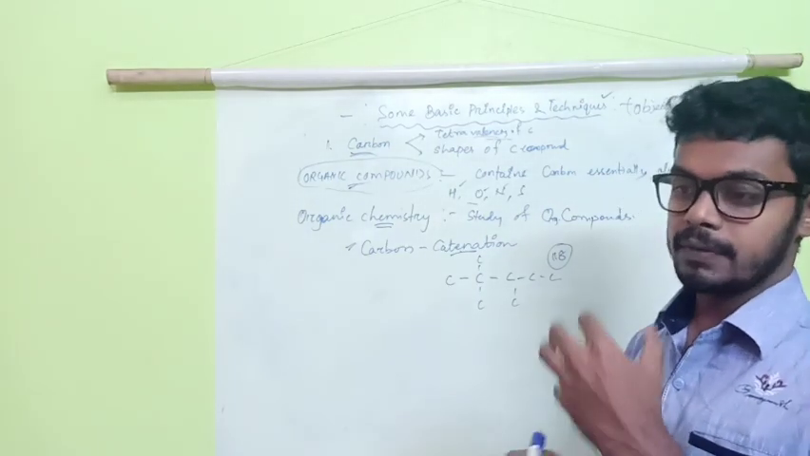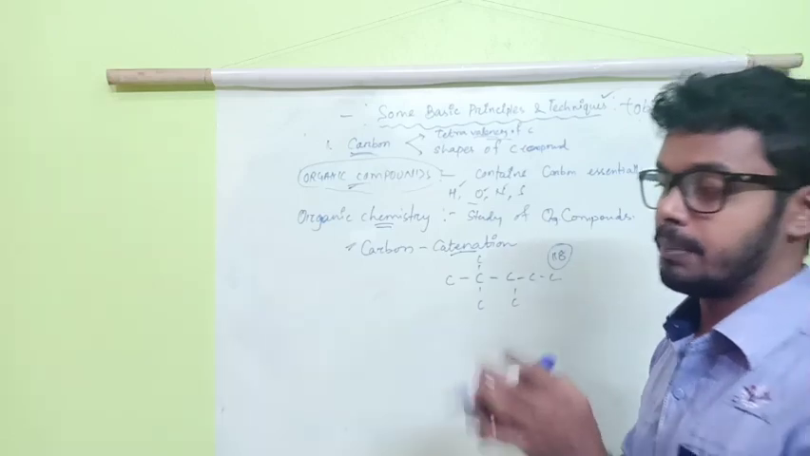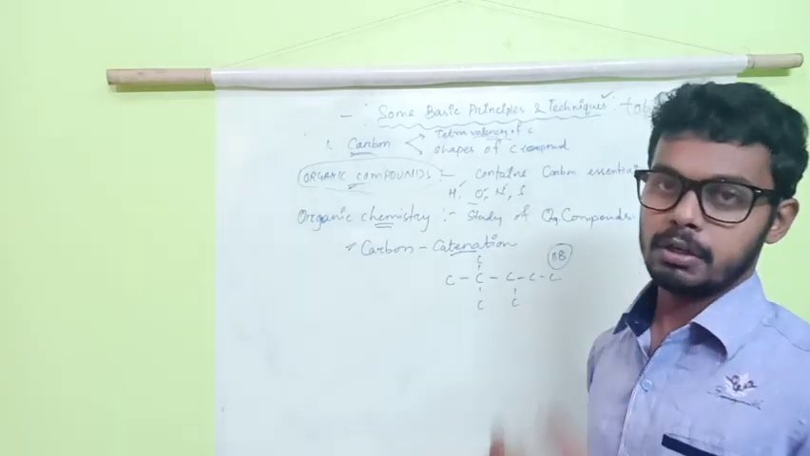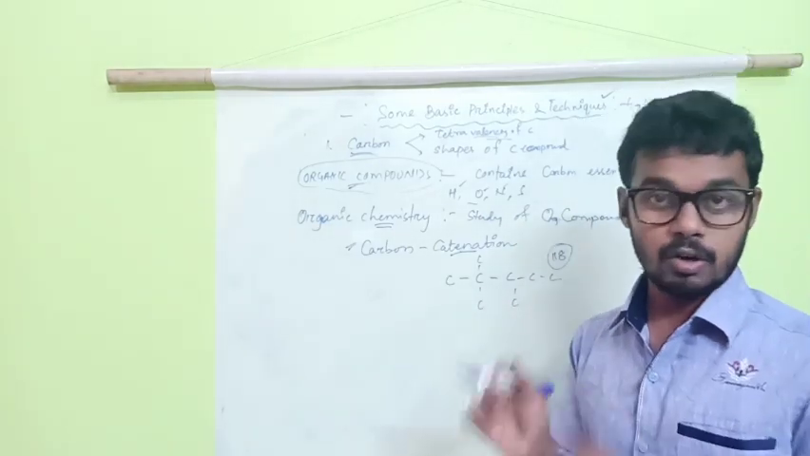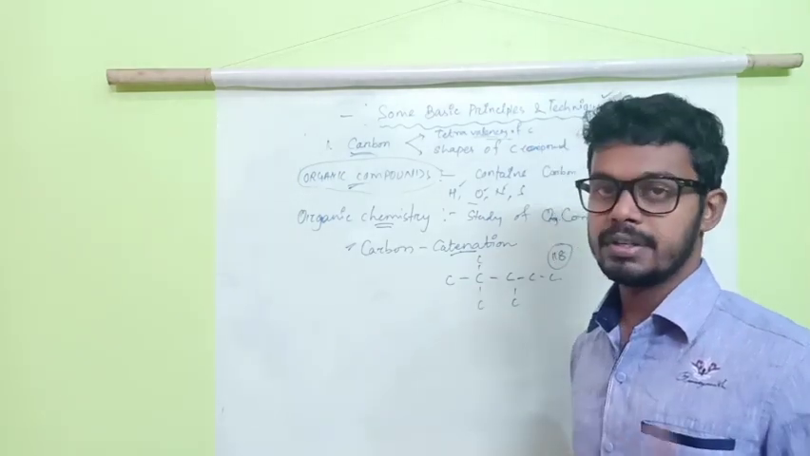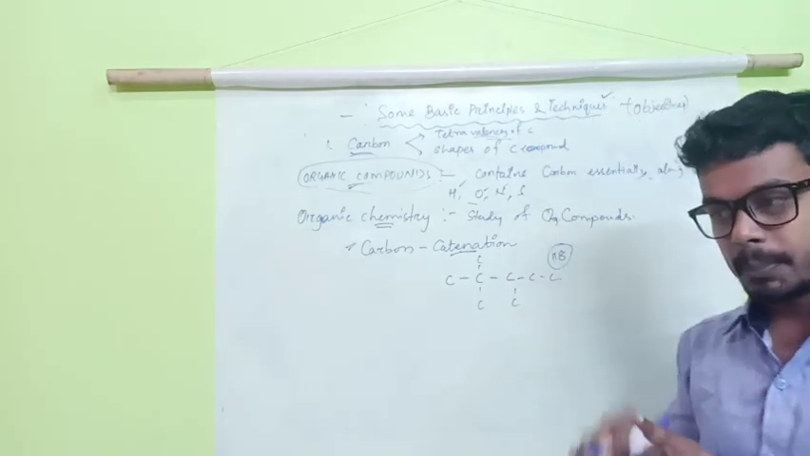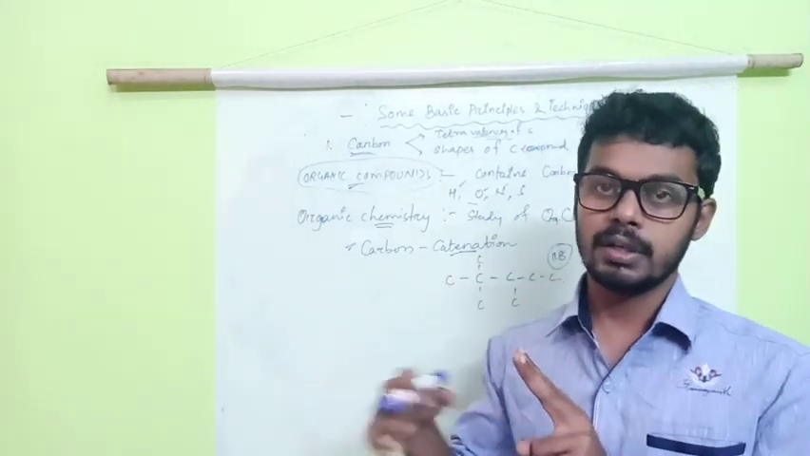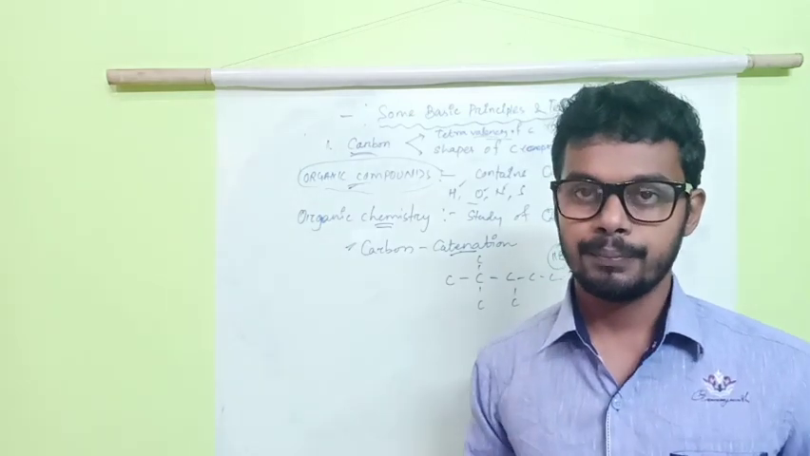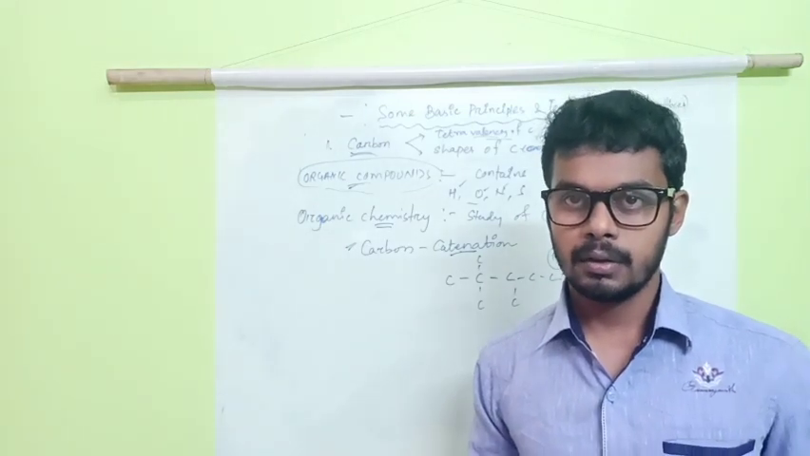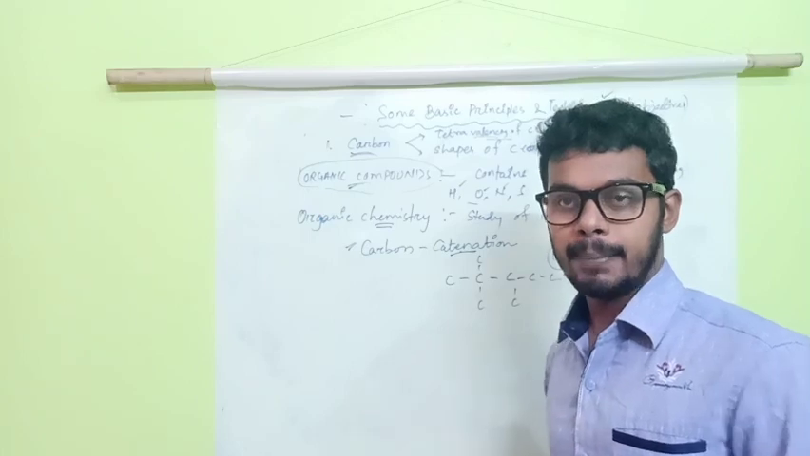And as the number of carbons increases, the property, the behavior, the characteristics of that particular compound is different. It's not the same as 1 carbon or 2 carbon or 3 carbon. If it is 1, then the property will be like 1. If it is 2, then the property will be like 2. Okay. Why does it happen?